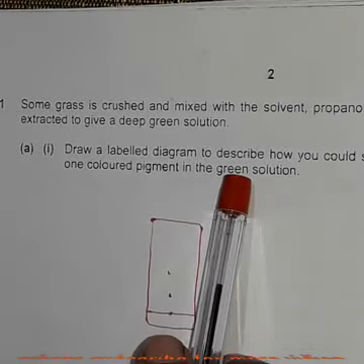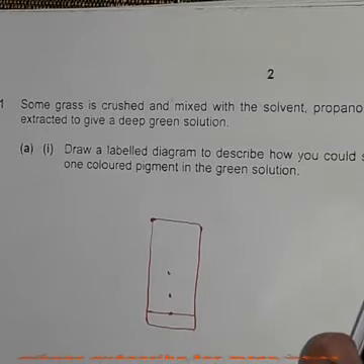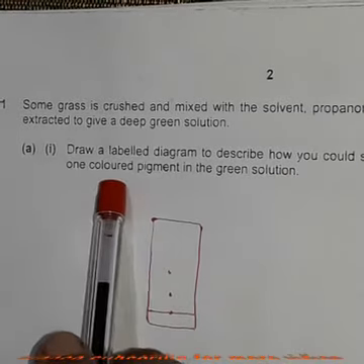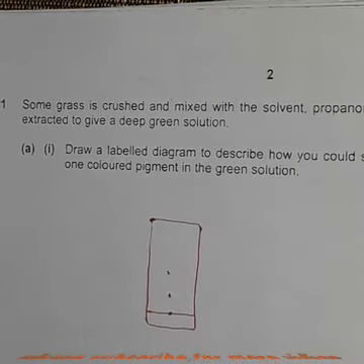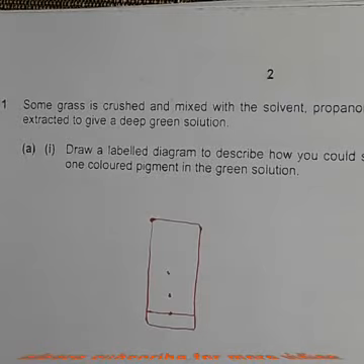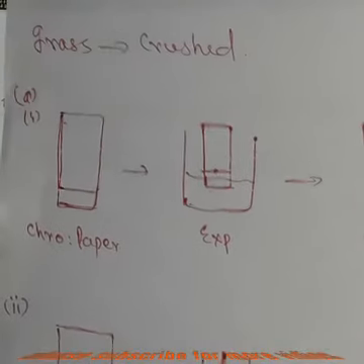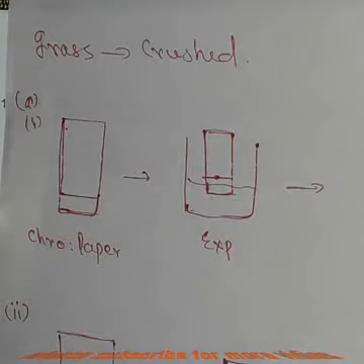Draw a labeled diagram to show that there is more than one colored pigment in the grass solution. We have to draw a labeled diagram of a chromatogram showing that this green grass solution contains more than one colored pigment. Listen, more than one colored pigment. Clear? To solve this question, look here.